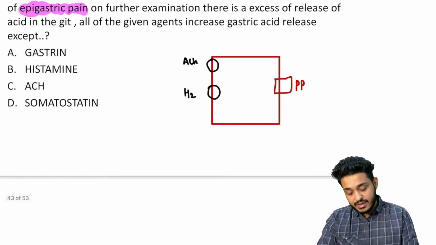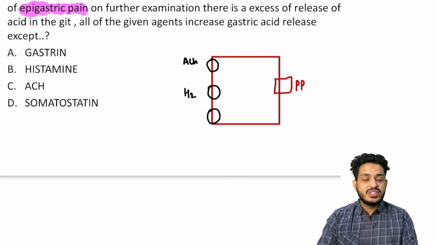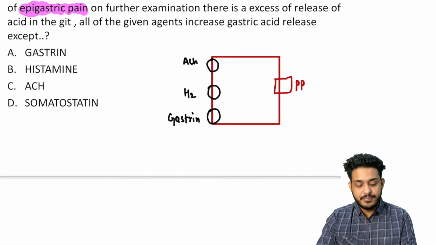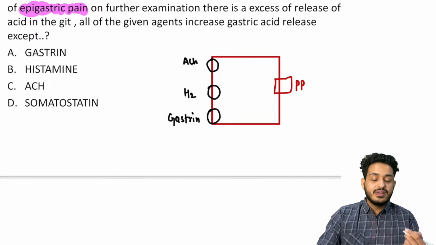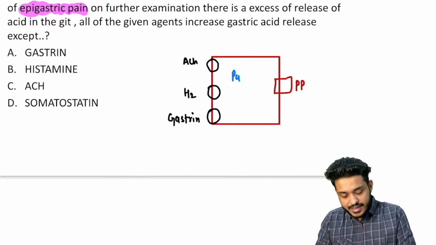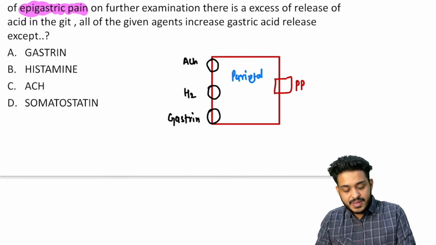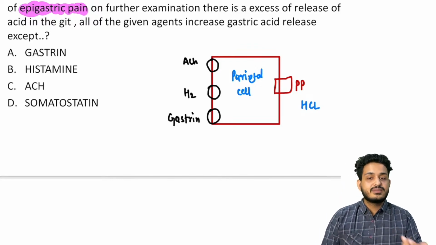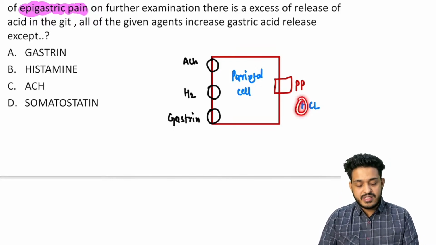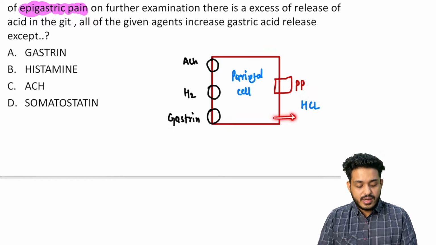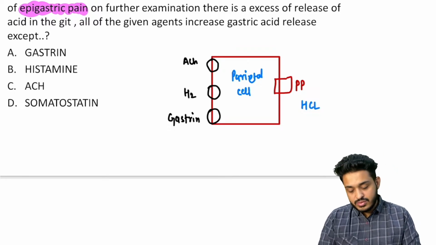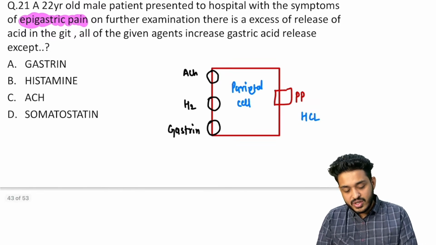Okay. And the third thing is going to come from the G cells. G cells will be releasing what? G cells will be releasing gastrin, and this gastrin is also going to activate the parietal cell. This is your parietal cell, and this parietal cell is going to make what? It is going to make HCl. The proton pump is going to release H plus, and it is going to bind with the chloride, the chloride bicarbonate exchange is there, and it is going to make what? HCl.